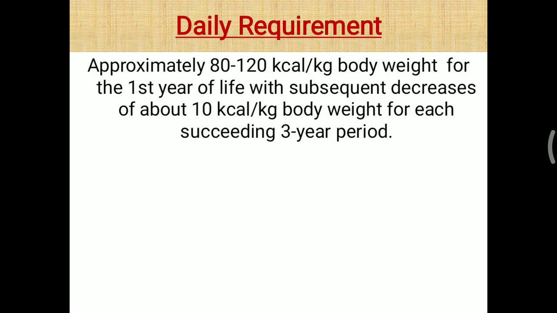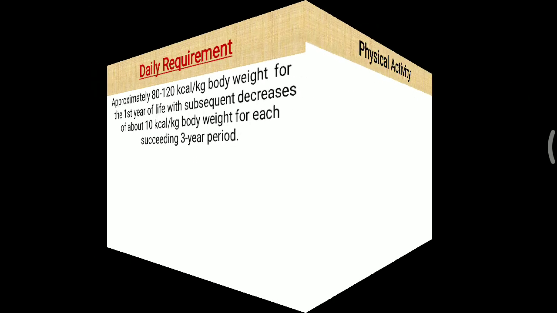Now for the daily requirement, approximately 80 to 120 kilocalorie per kilogram body weight. You have to remember, for the first year of life, with a subsequent decrease of about 10 kilocalorie per kilogram body weight for each succeeding 3-year period. So initially for the first year of life, a child should need 80 to 120 kilocalorie per kilogram body weight per day, but after 3 years it should decrease by 10 kilocalorie per kilogram body weight.